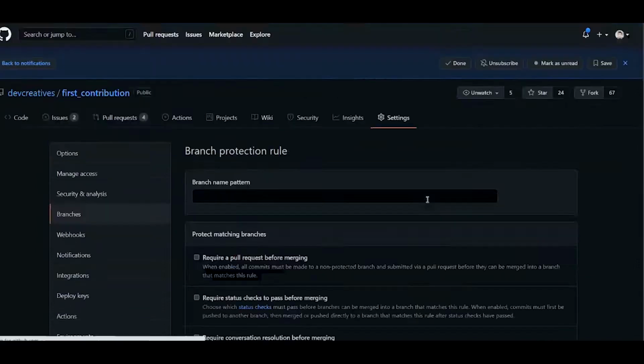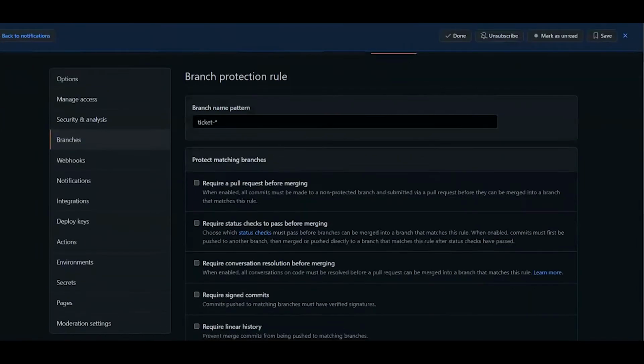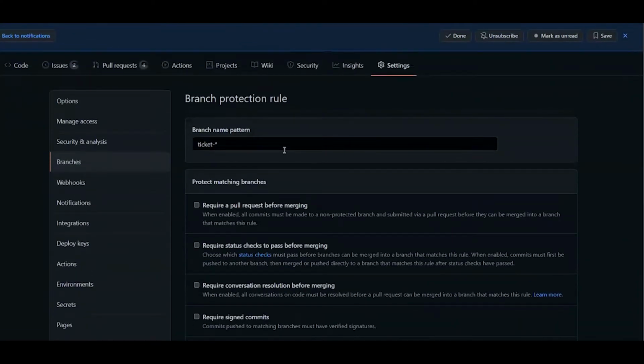I can add something like this, that my branch's name should start like this, or ticket. Maybe if we have a ticket of Jira or Asana, we can create our branches as the word ticket, and after that the number of the ticket. Each ticket in Asana and in Jira has a different number, right?